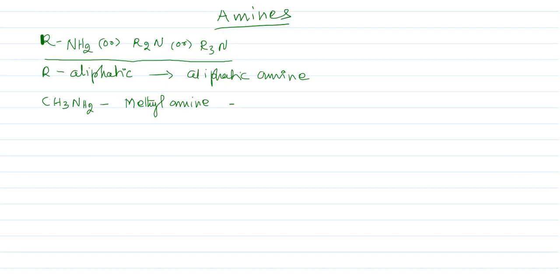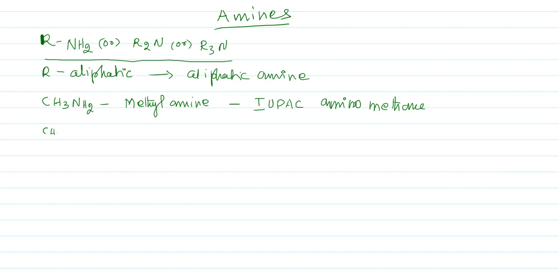In IUPAC, the amine group is the functionality that is represented in a prefix called amino, and therefore the IUPAC name is aminomethane. Aminomethane is the name for this compound.